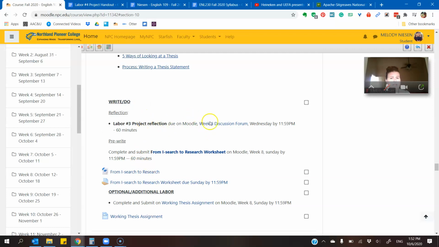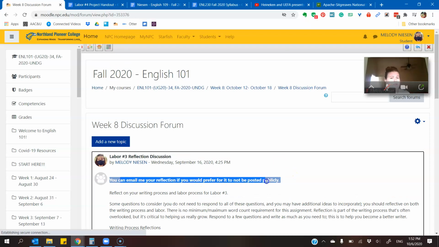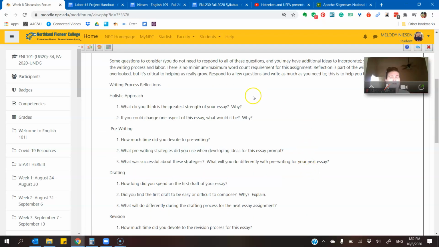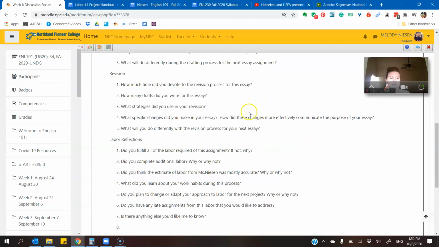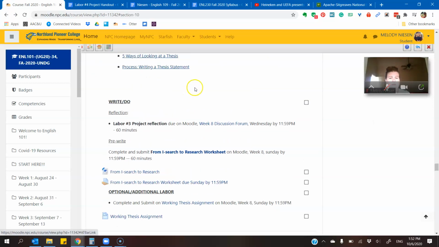The reflection is due on the discussion forum. I do have the option for you to email it to me if you would prefer not to post it publicly. And this reflection helps us to think about what we did and how we can improve for our next essay. So that will be due Wednesday by 11:59 p.m. And then we have the iSearch to Research worksheet, which looks like this.